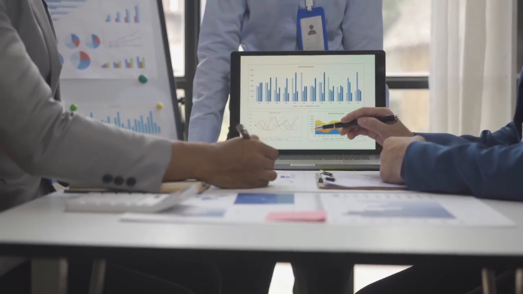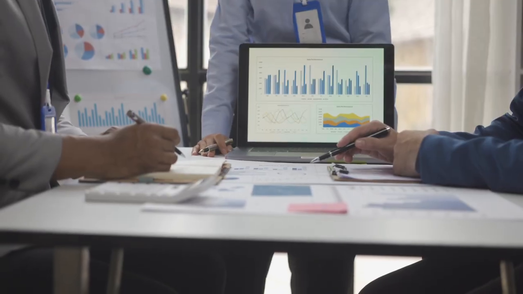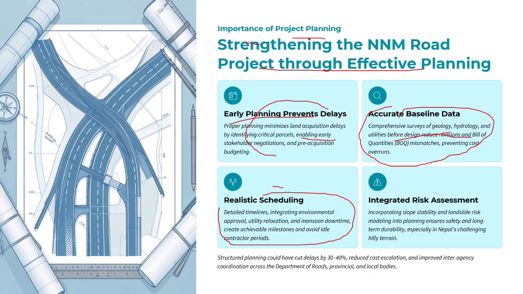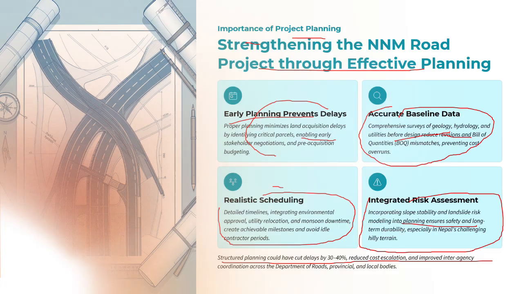Another was the risk assessment. The slope stability and landslide risk modeling was not included in the plan. The risk was not incorporated in the project, and that caused project delay and created challenges in the project. So structured planning would have cut down the delay by 30 to 40%, reduced cost escalation, and improved inter-agency coordination across the Department of Roads, provincial and local bodies. This way we can provide the planning.